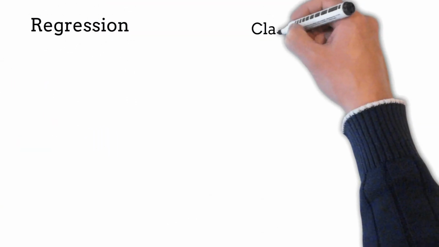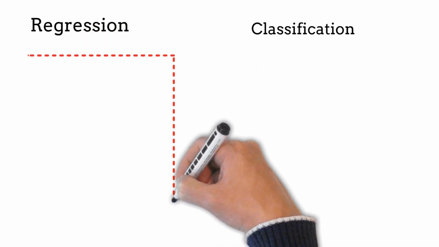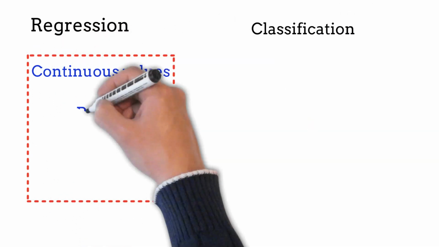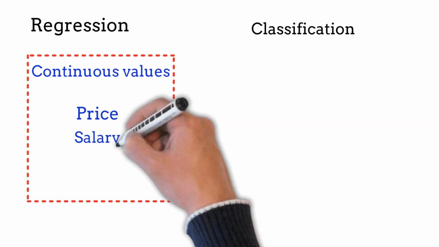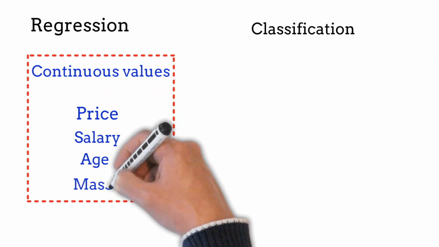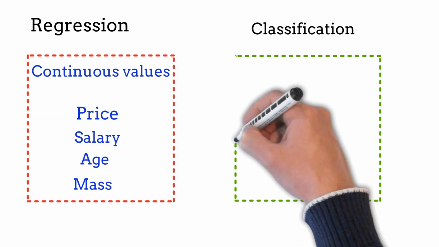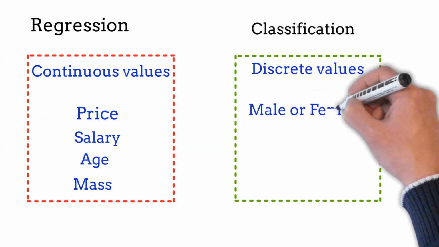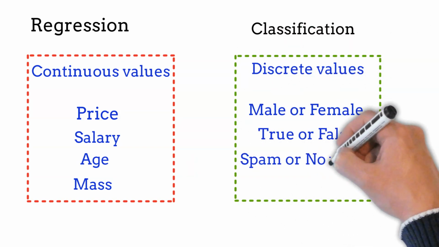The primary difference between regression and classification is that regression algorithms are used to predict continuous values like price, salary, and age, whereas classification algorithms are used to predict or classify discrete values like male or female, true or false, and spam or not spam.